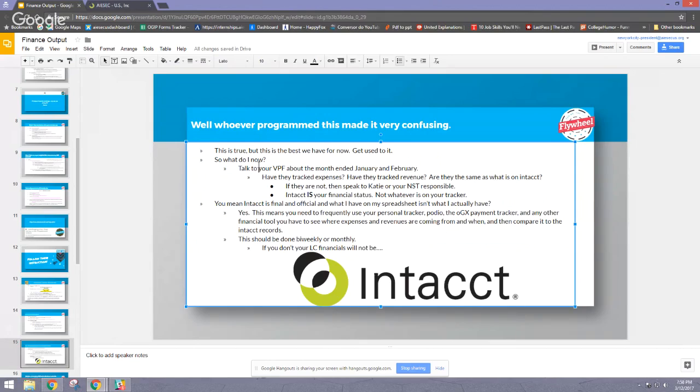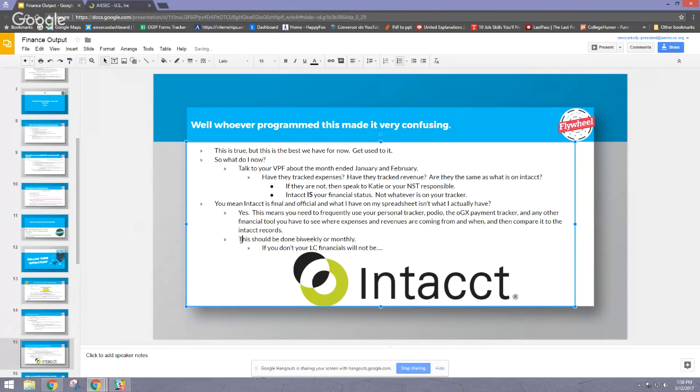Intacct is how much you actually have. It's not your budget. If you see a disparity between the two, you need to talk to Katie, talk to your NST responsible about this so that they can update it and change it to correctly account for what should have been there.